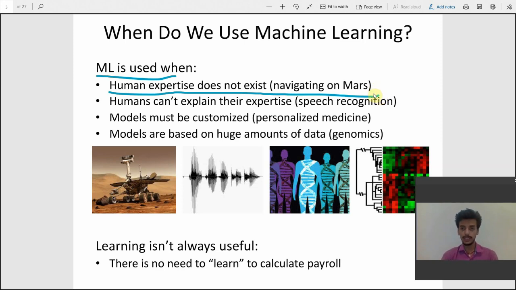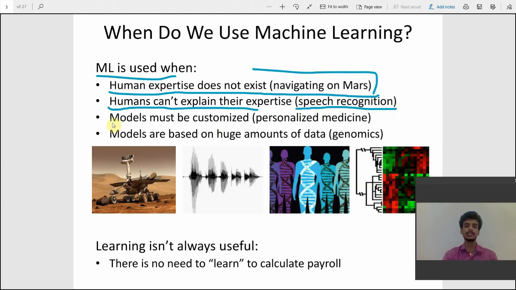It is also used where humans can't explain their expertise. Speech recognition is one of the areas where humans have very little expertise. So in these areas machine learning or artificial intelligence models are used. As I said previously, Google Assistant and Siri are examples of speech recognition models.